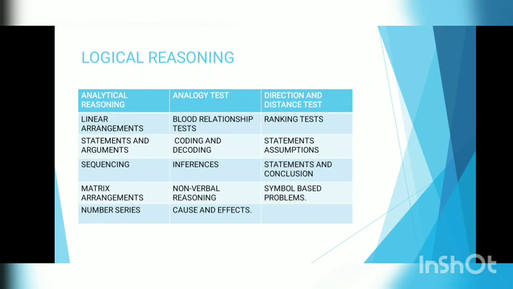So these all are the syllabus of logical reasoning.